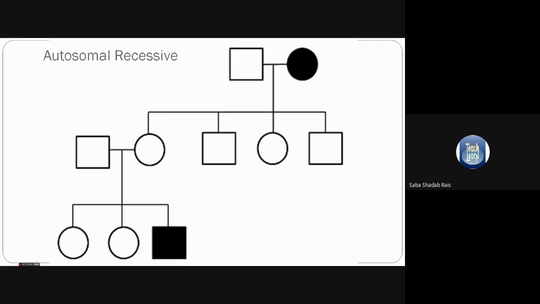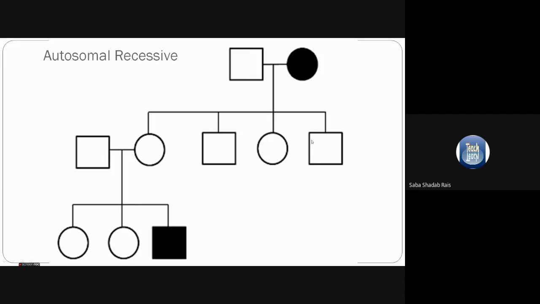If parents are carriers, there is a 25% chance of affected children, whereas 75% do not express any phenotype. If heterozygous carriers are there, there are 50% chances of carriers, and you can see this woman would be a carrier. That's why you can see that the child is affected. They are not showing any expression, but they may be carriers, they may be heterozygous.